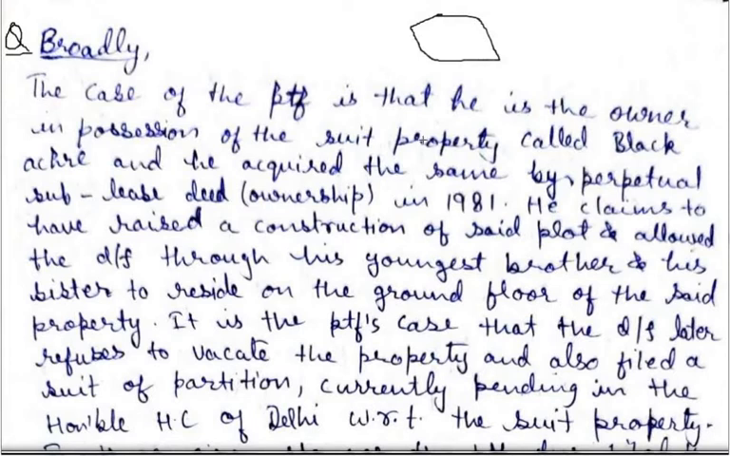Broadly, the case of the plaintiff is that he is the owner in possession of the suit property called Black Acre and he acquired the same by perpetual sublease deed in 1981. Now, he claims to have raised a construction of the said plot and allowed the defendant, through his youngest brother and his sister, to reside on the ground floor of the said property.